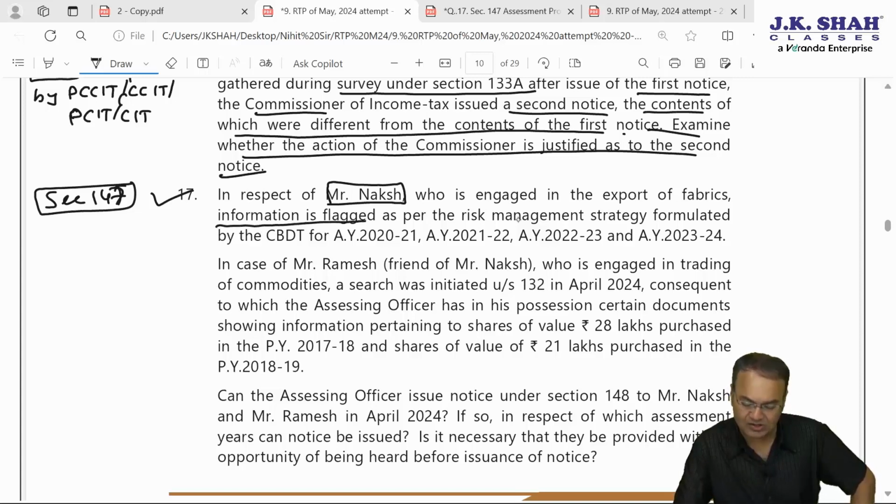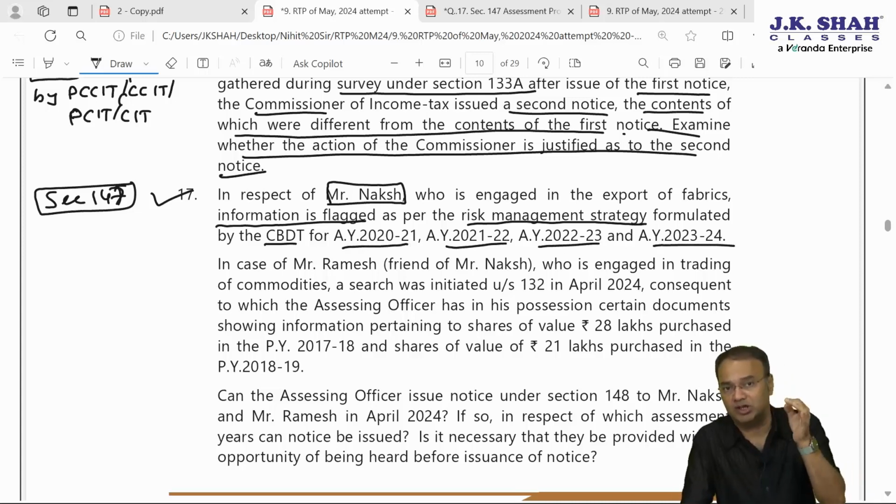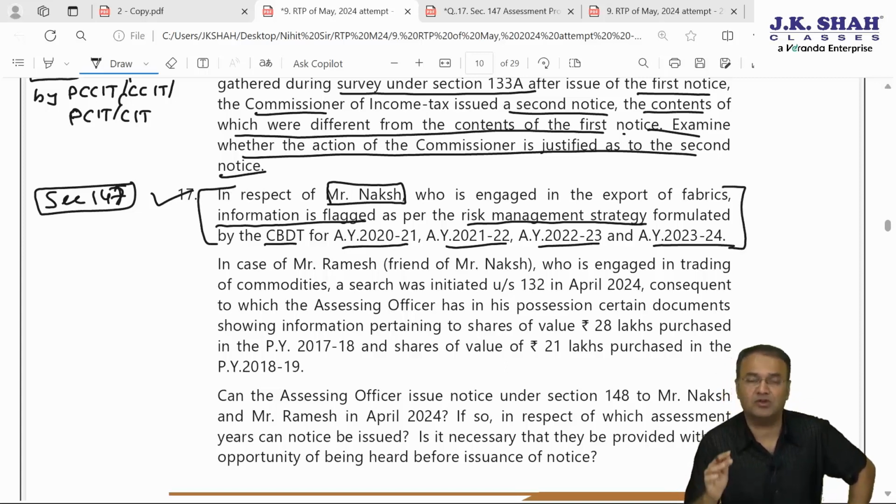Information is flagged as per the risk management strategy, that is RMS, formulated by CBDT for AY 2021-22, 22-23 and 23-24. For 4 assessment years, information is flagged about Naksh. Story of Naksh is over. What information is flagged that we are not concerned with? It is the information about income escaping assessment, naturally.